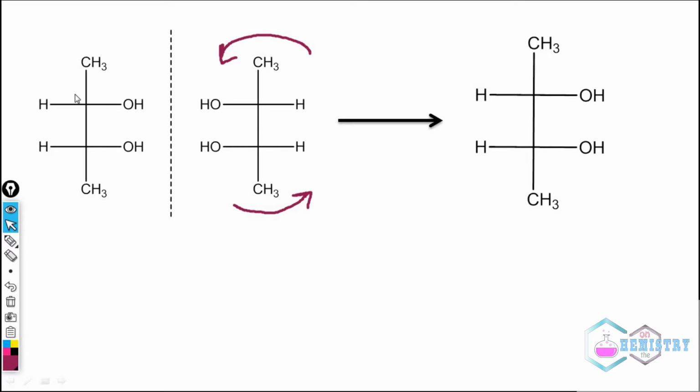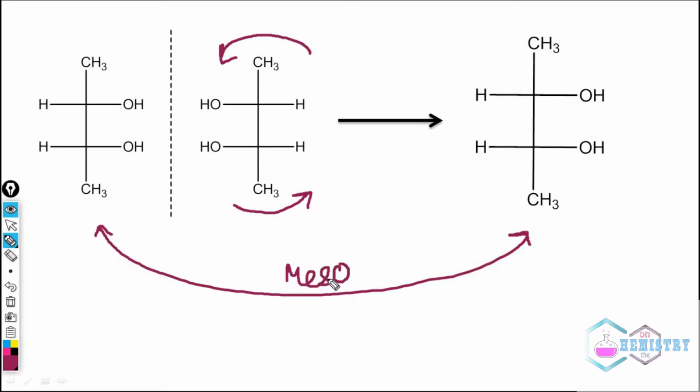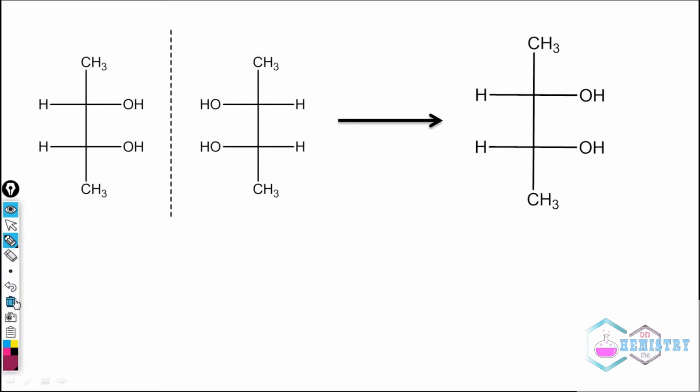Now this compound you can see is exactly the same as this one. So these two compounds are termed as meso. So we can say the compounds that are superimposable mirror images of each other. That means the mirror image can be superimposed on each other will be called the meso compound.